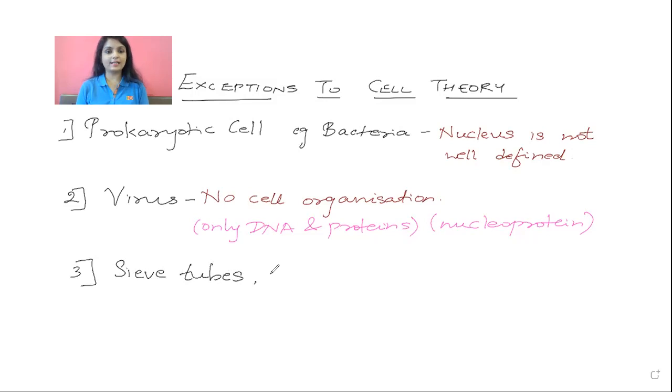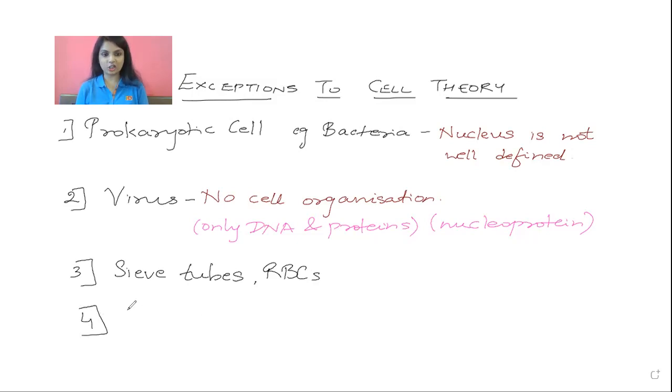Then red blood cells. Red blood cells also, I hope you all are aware, the mature red blood cells, which do the oxygen carrying function, again they do not have a nucleus. Whenever we say cell, it means nucleus and the cytoplasm. So these particular cells were again an exception to the cell theory. Fine. Let's look at the other exception to the cell theory.